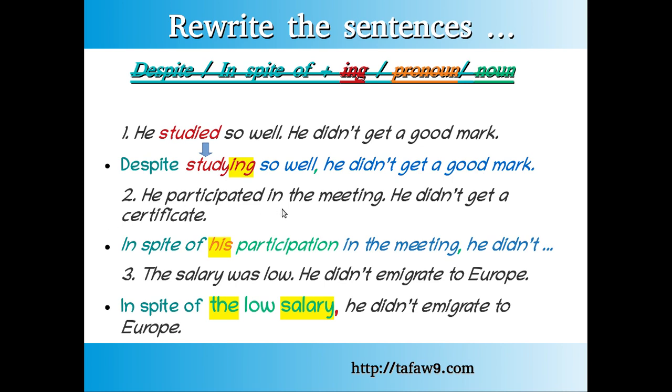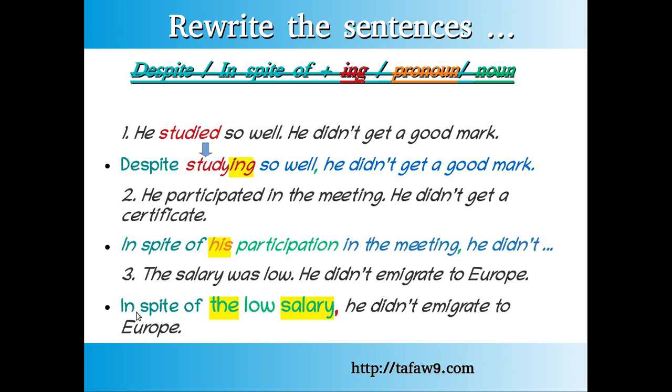He participated in the meeting, he didn't get a certificate. Well, in spite of his participation in the meeting, he didn't get a certificate. Also, we can say, in spite of participating, means ing, participating in a meeting, he didn't get a certificate.